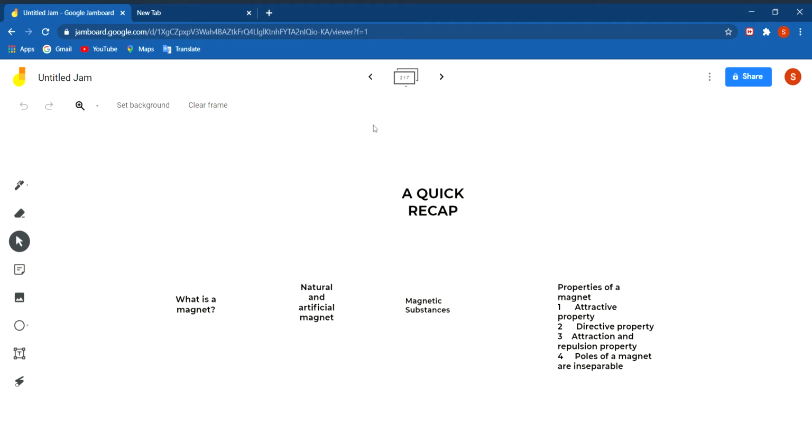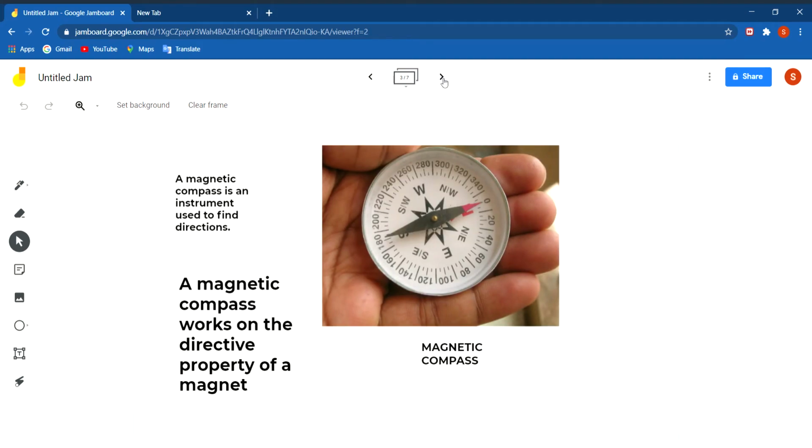Now we shall study further in the lesson what is a magnetic compass. You have heard the name magnetic compass. Magnetic compass is an instrument used to find direction. It consists of a small bar magnet in the form of a needle enclosed in a small box having a glass. This you can see in the picture, and the needle is free to rotate about its center.